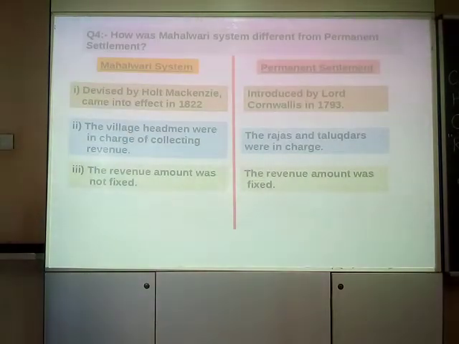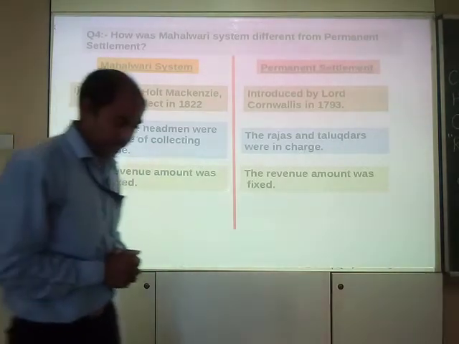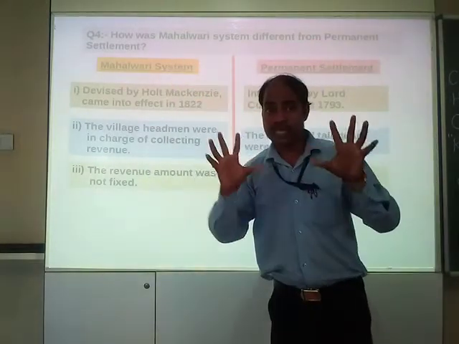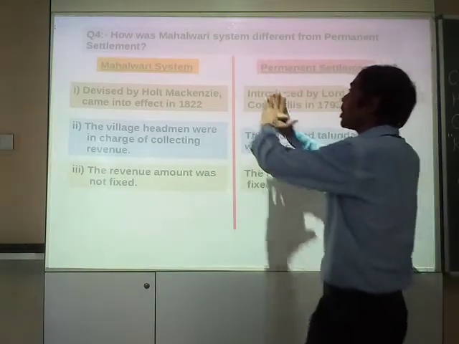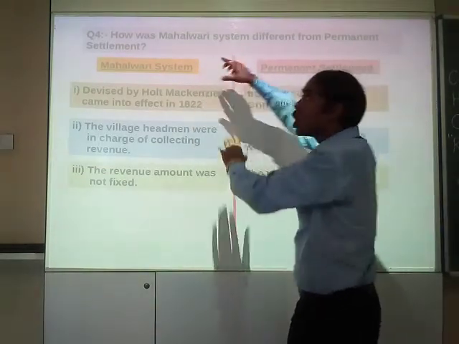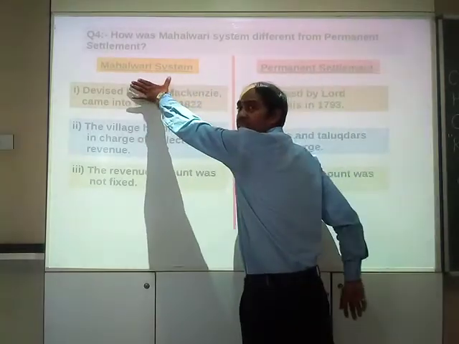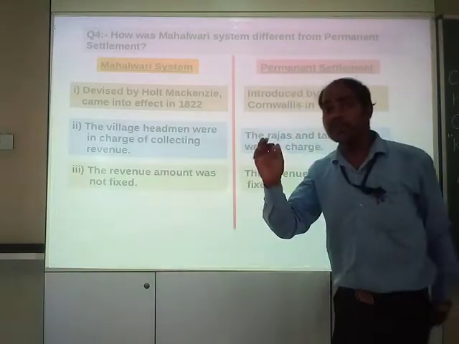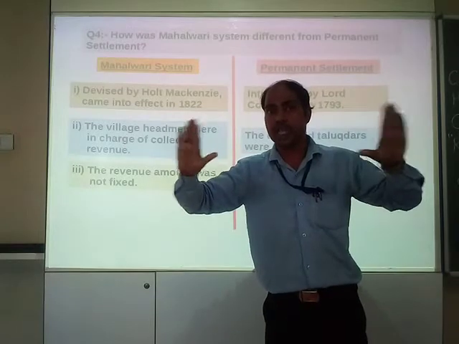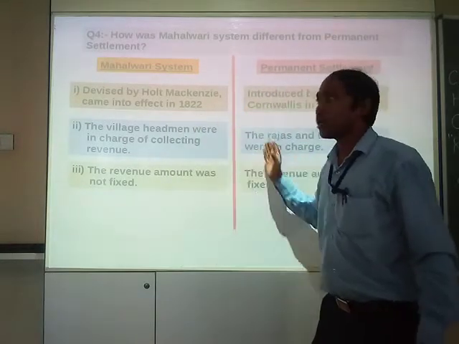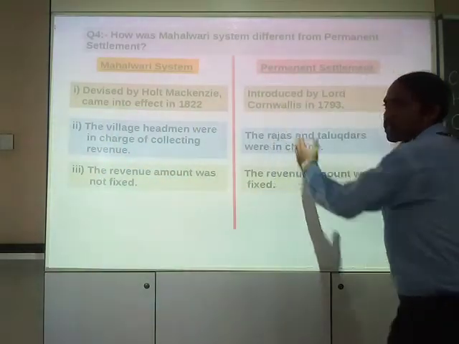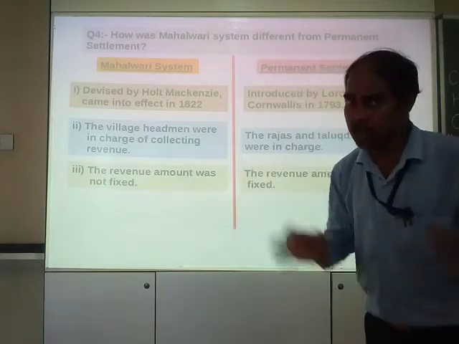Now the next question: how was Mahalwari system different from permanent settlement? I have just discussed permanent settlement. You have too many points in that. Because the question tells you to differentiate between Mahalwari system and permanent settlement, you have to make a difference. The correct way of differentiating is to put a column and show that this has this much, and this didn't have this much. I have already told you several times in the class.